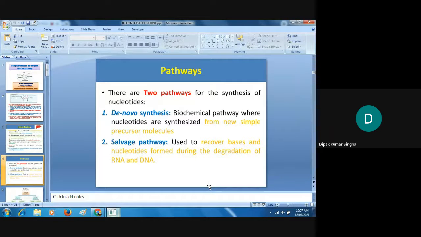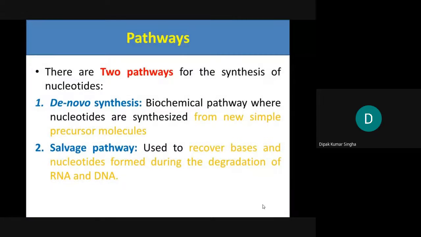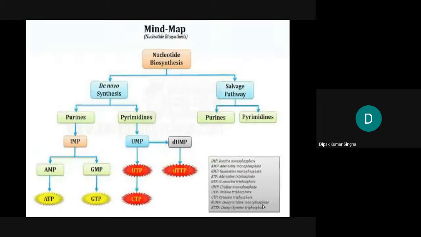Let's cover the bases and nucleotides formed during the degradation of RNA and DNA. Okay, this is called the salvage pathway. We'll discuss it later on. So you can keep in your minds how nucleotides are synthesized. In nucleotide biosynthesis, one is the de novo synthesis, another is the salvage pathway, by which the purine and pyrimidine are synthesized. Two pathways, one is the salvage pathway, another de novo synthesis.